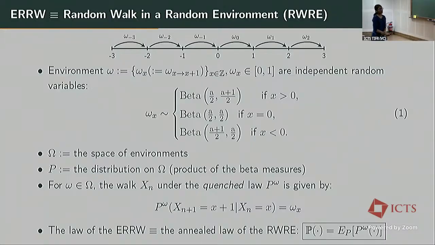And the law of the edge reinforced random walk is the same as the law of the annealed random walk in random environment. So what this means is the following.